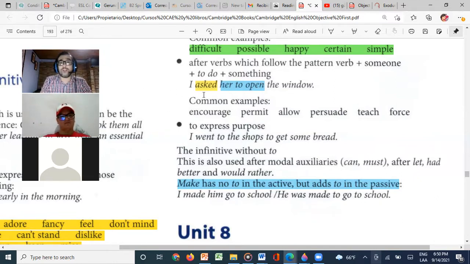Okay, let's go very quickly to part two, or what we need to study for part two of the reading and use of English test.